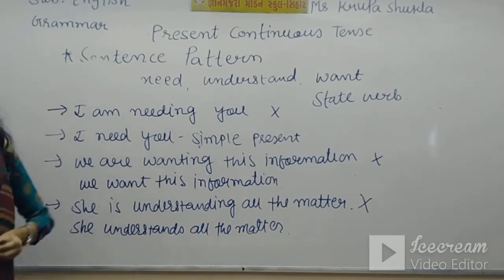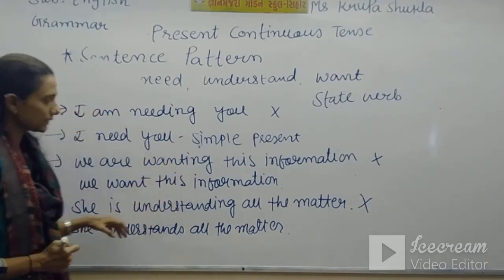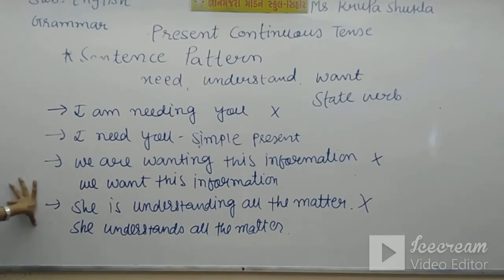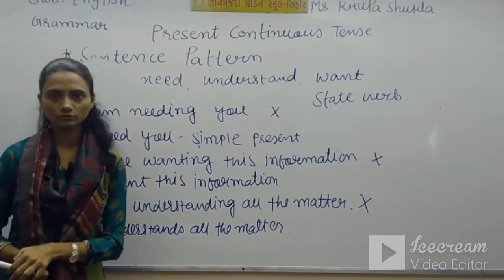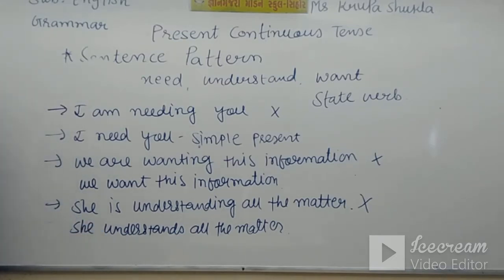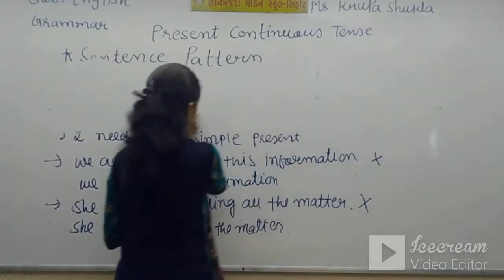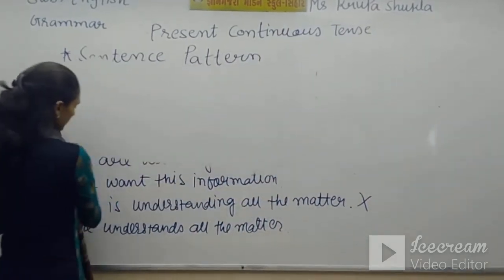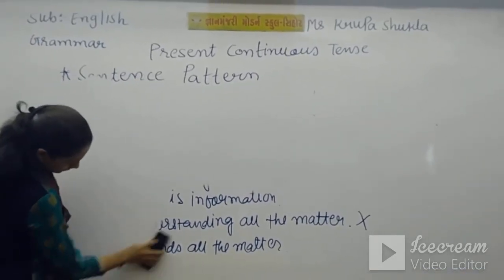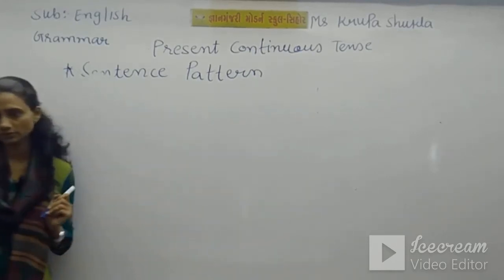So don't use state verbs to show the present continuous tense, because that will be the wrong one. Instead use simple present tense, so that will give appropriate meaning. Now I am giving you some more examples, that is called mixed examples. Please be clear about this state verb, because some of you are using state verbs in continuous tense, which is wrong.